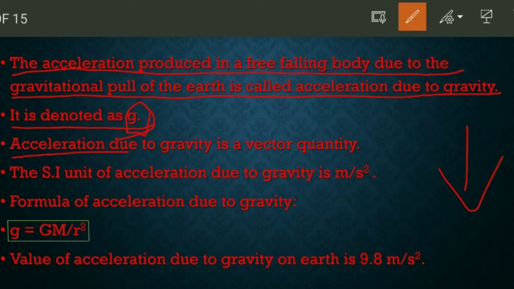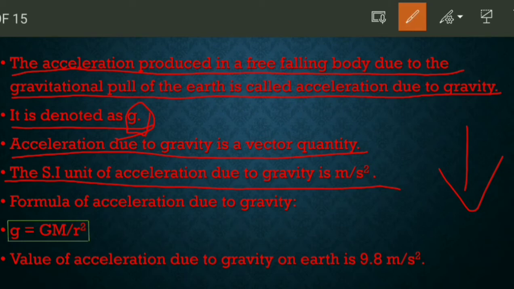Acceleration due to gravity is a vector quantity. As acceleration is also a vector quantity, acceleration due to gravity is also a vector quantity. The SI unit of acceleration due to gravity is also meter per second square. All this is the same as that of acceleration that we studied in the first chapter, motion. The formula of acceleration due to gravity is g equals G m by r square.